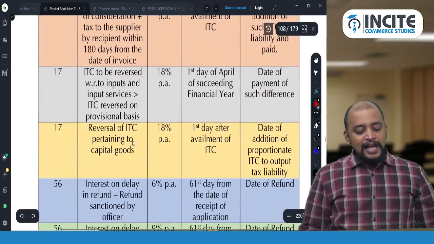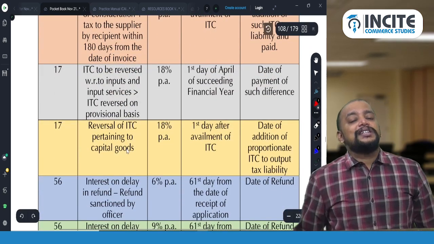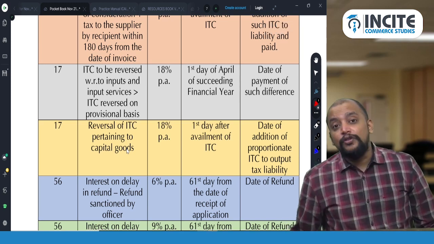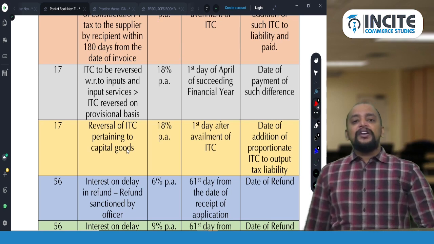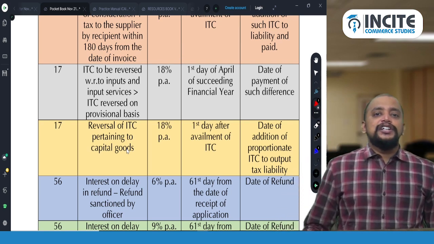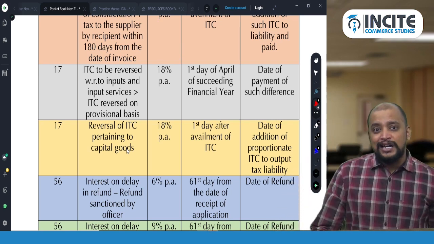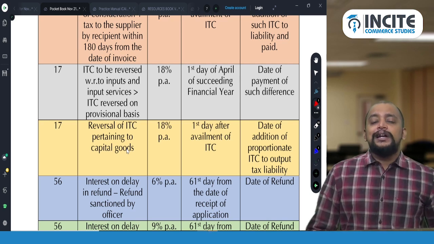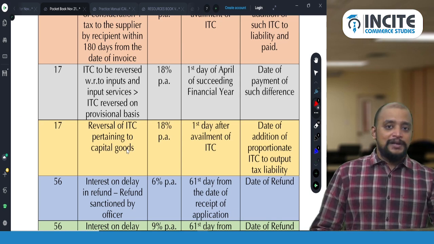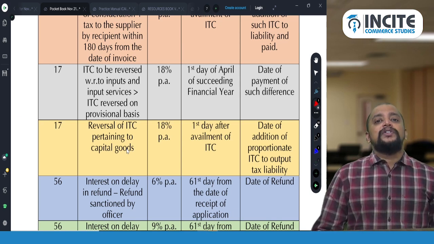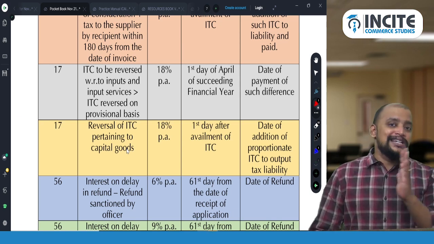And section 17 is in case of rule 42 and rule 43. Rule 42 is that we need to compare D1 and D2. Whatever is the common ITC attributable to exempted supply and the common ITC attributable to non-business purpose, D1 and D2, we will reverse on a monthly basis. Again we need to compare it with D1 and D2 computed on a yearly basis.